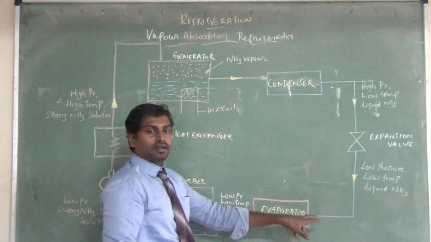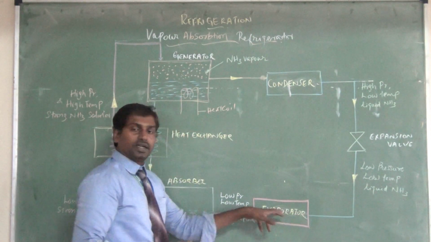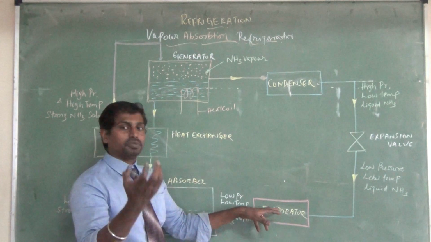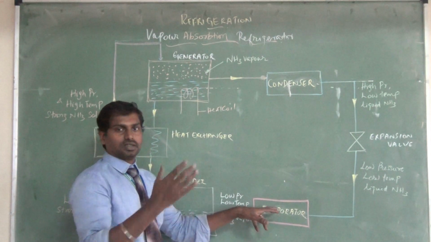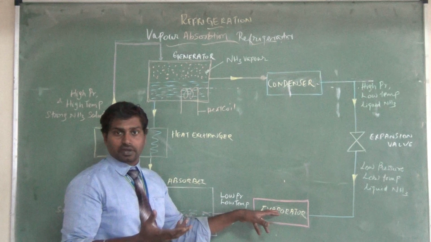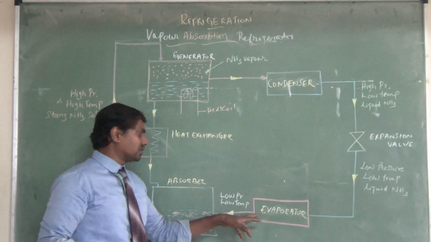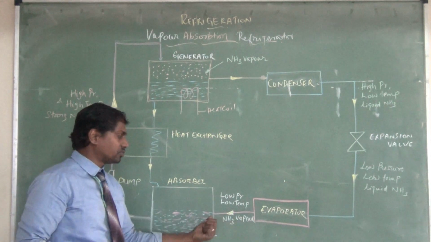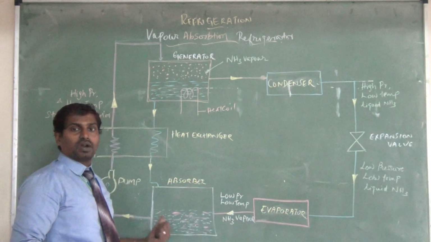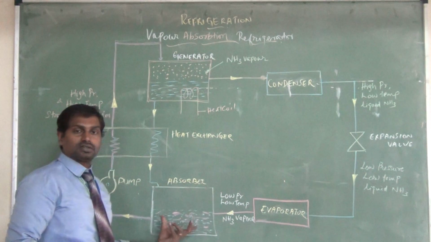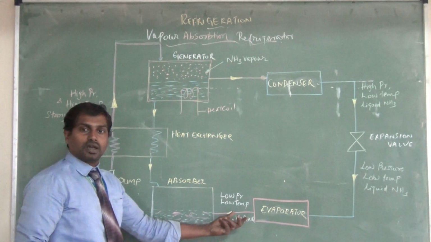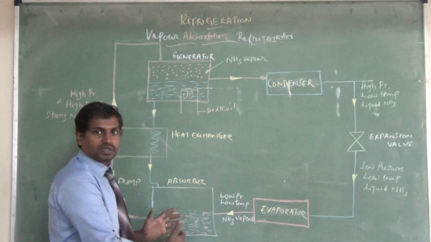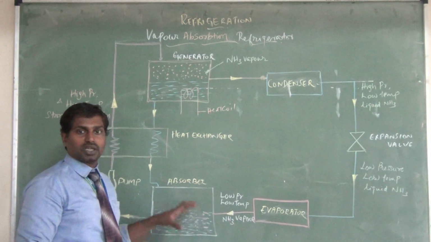So that NH3 liquid enters the evaporator, absorbs the heat from the substances in the closed space, and comes out as vapor. That low temperature, low pressure NH3 vapor comes to the absorber, where water and weak ammonia solution are already present. When this ammonia vapor mixes with the water, it becomes a strong ammonia solution.